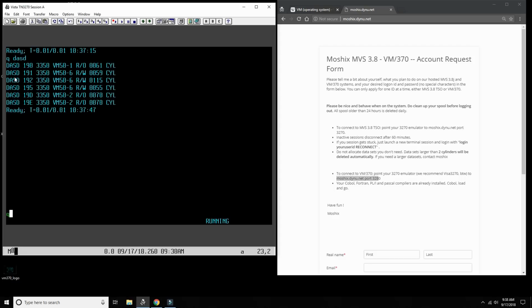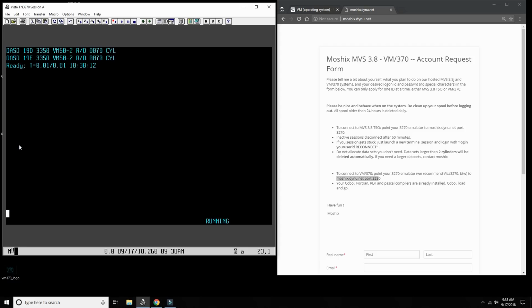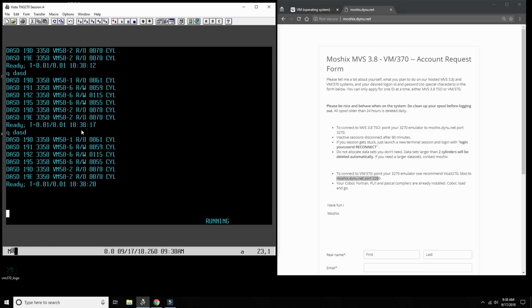So if I say query das, it will still understand it's query dasd, or I can just say q dasd and get the same answer. Every time the screen fills up, if I do that a couple of times and I do it again, you'll see now it says more, which means there is more, but it's on the next screen.